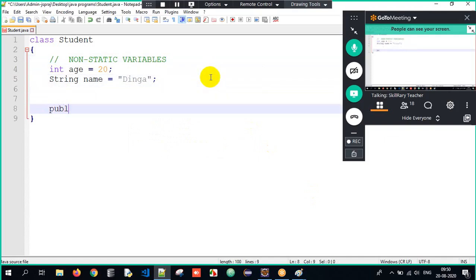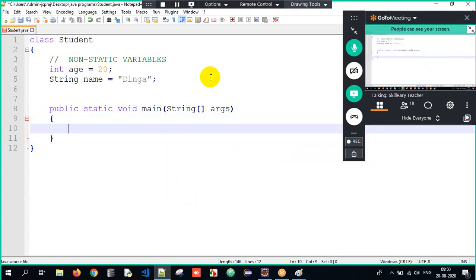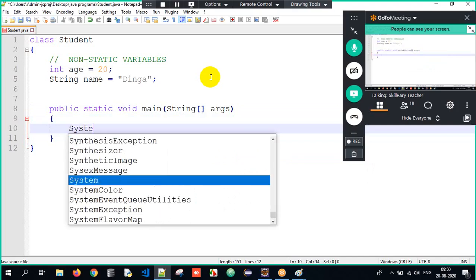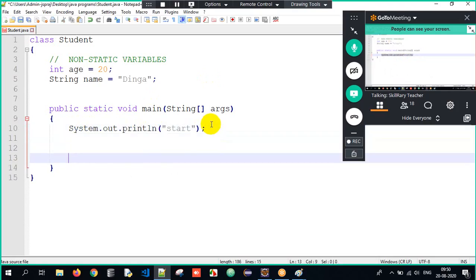My main method, sir. Public static void main, within parenthesis it is String array of arguments. Open curly braces and close curly braces is the scope of my main method, sir. And then, in order to print it, I have System.out.println. And what am I supposed to print here? I will write start at the beginning, and then I will write end.